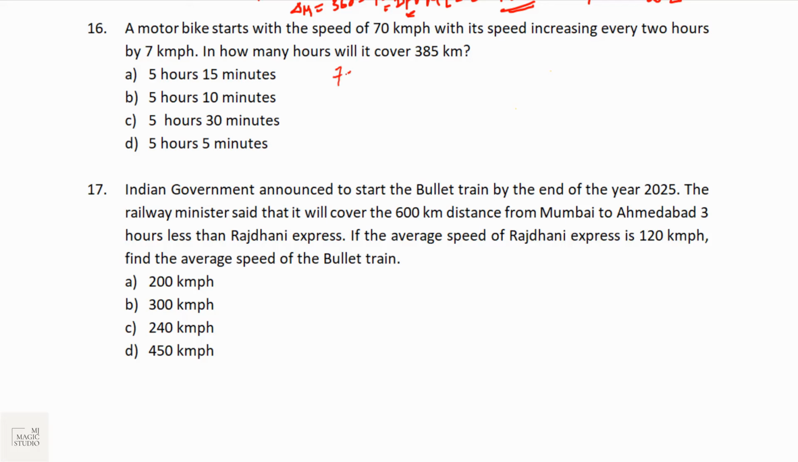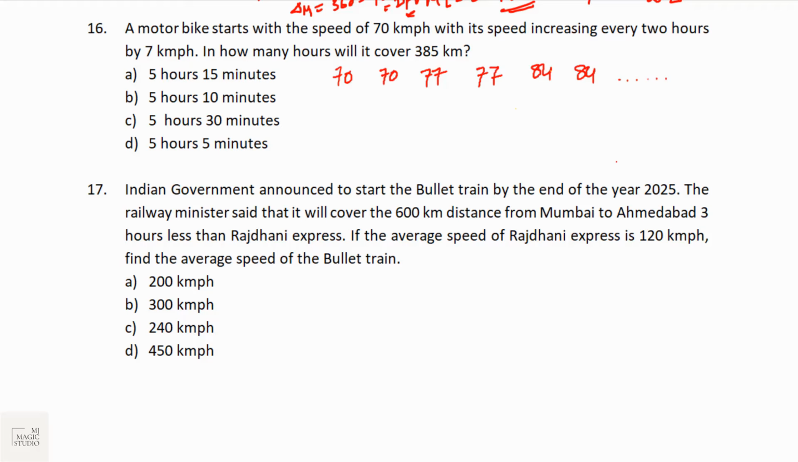So it would be 70 for the first hour, 70 for the second hour, then 77 for the next 2 hours, then 77 plus 7 is 84, and in this way it would be moving. In how many hours will it cover 385 kilometers?